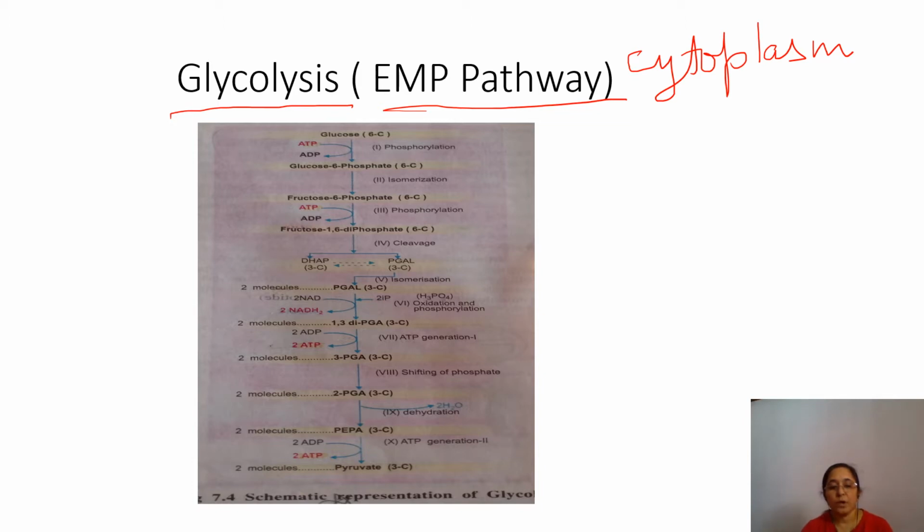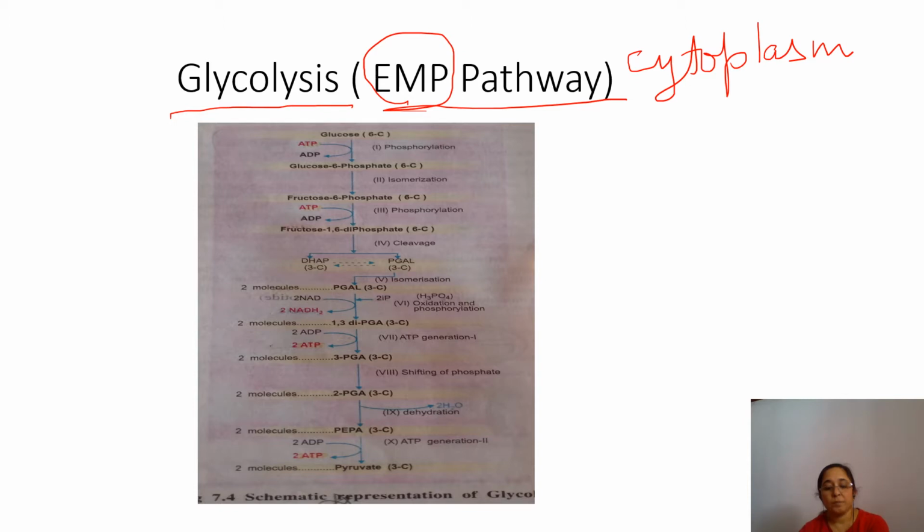Now, it is a common pathway for both aerobic and anaerobic respiration, because the first conversion from glucose to pyruvic acid is common, and later, whether oxygen is present or not, there are different pathways. So glycolysis is common for both aerobic and anaerobic. Now this glycolysis is also called the EMP pathway.